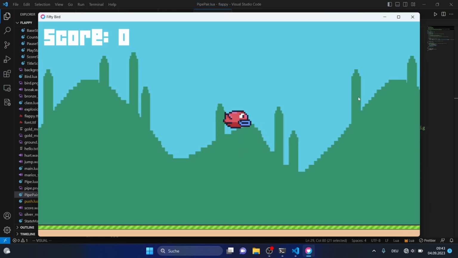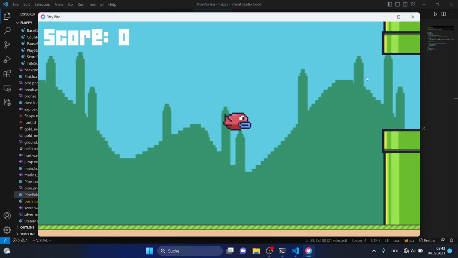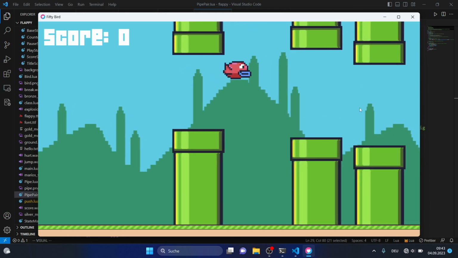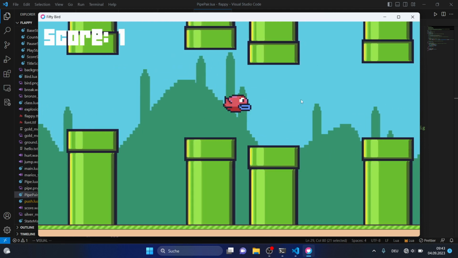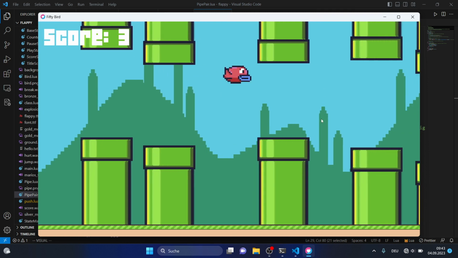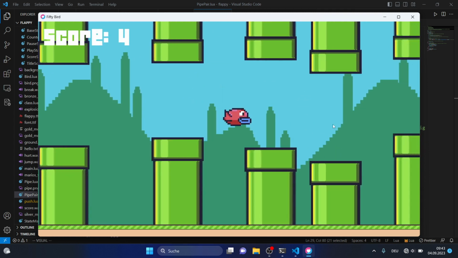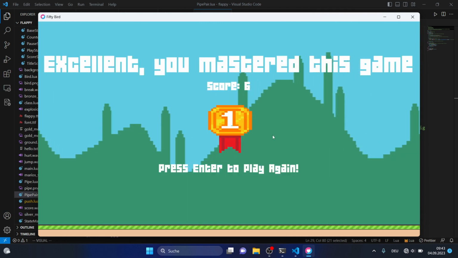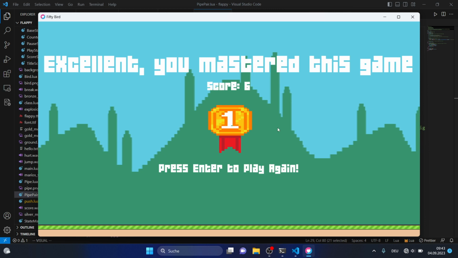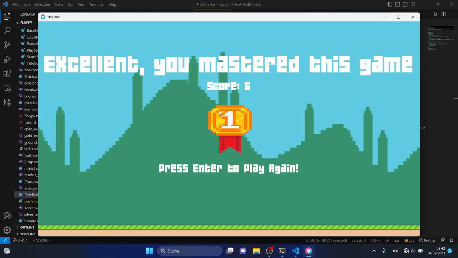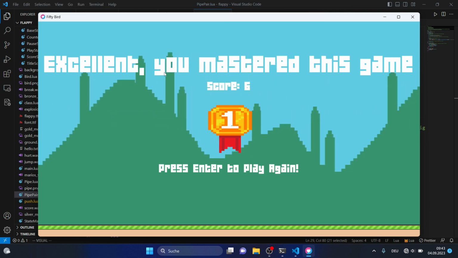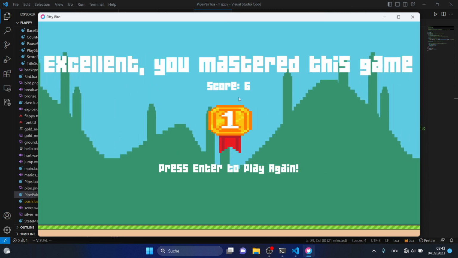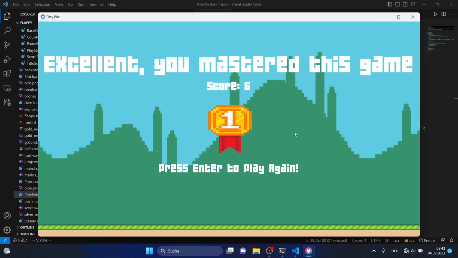So here we can see the first gap, and of course here I think you can see the different gap, a little bit wider and so on. So it seemed that the code worked. And by the way, I added here an optional task. So if you win, for example, a certain amount of points, you will receive a gold medal, for example.